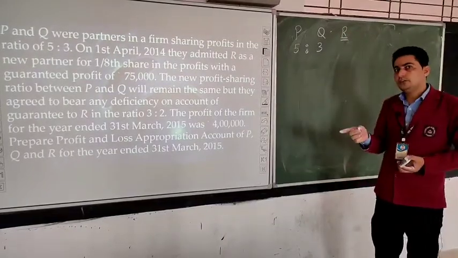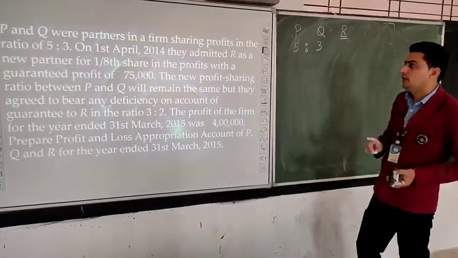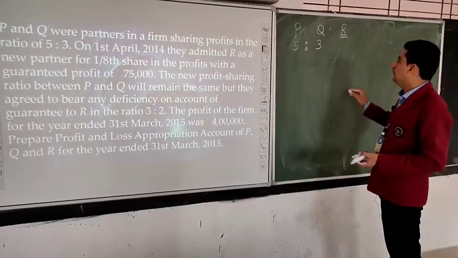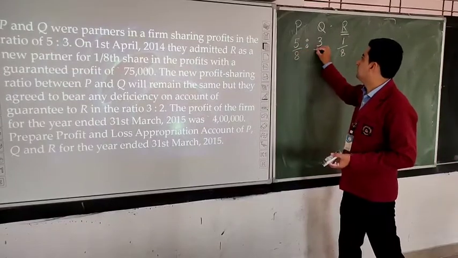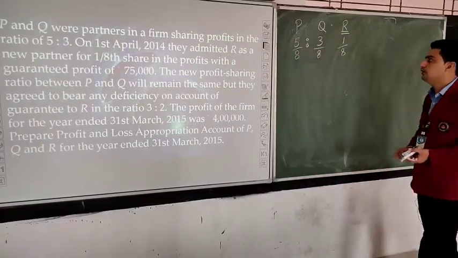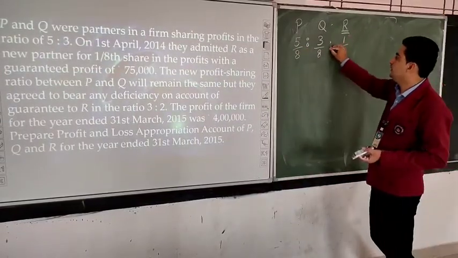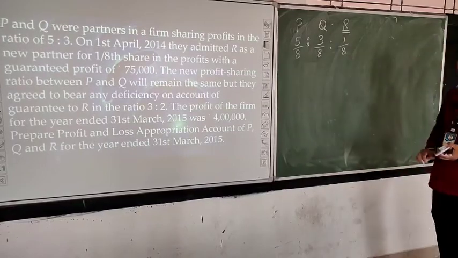In our previous question, it was an existing partner. Now it is a new partner, as a new partner for 1/8 share. So his share is 1/8. P's share is 5/8. Q's share is 3/8. Now R is a new partner taking share 1/8.